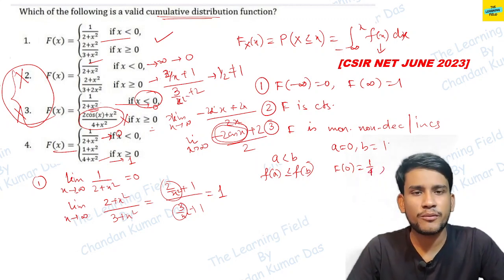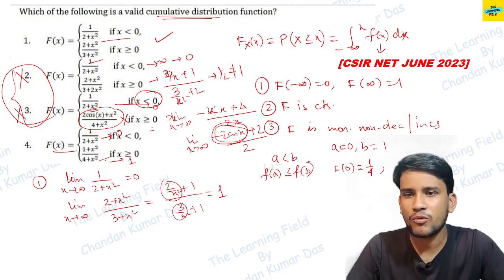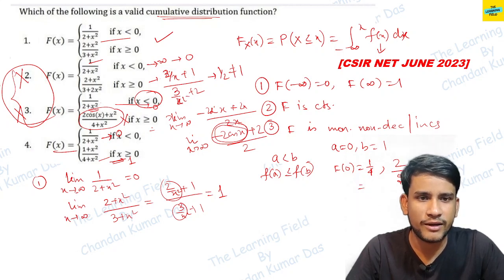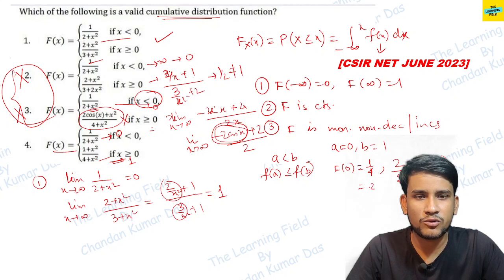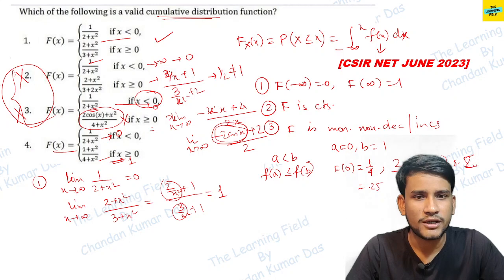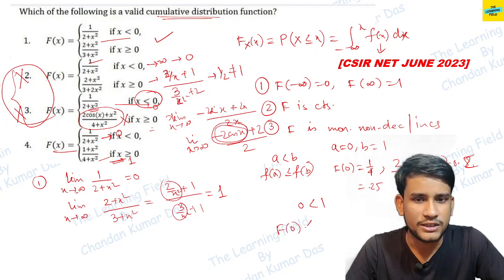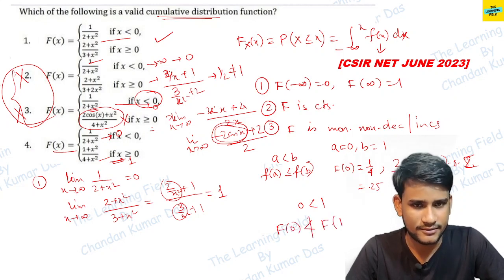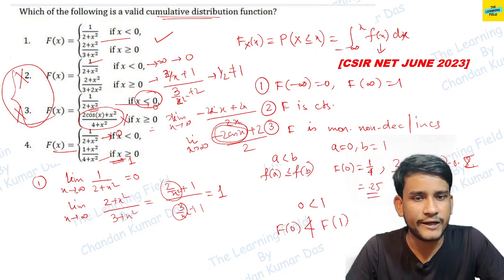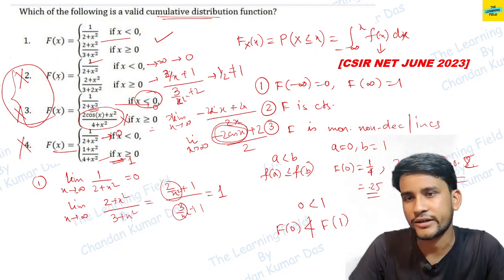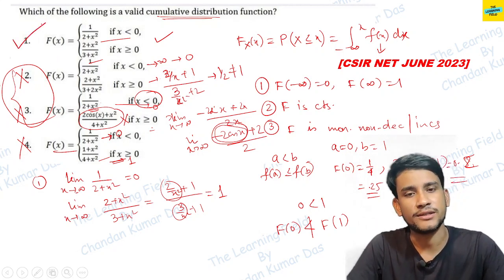okay, so f of 1 means we can put here also, so 1 means 2 by 5, okay. So 2 by 5, this is the value of f of 1, okay. So this is 0.25 and this is 0.2, okay. So see, for 0 less than 1, f(0) is not less than f(1), because f(0) is a greater value than f(1), so we can discard this one because this is not monotonically increasing or monotonically non-decreasing, okay. So option 1 is the correct one, okay.